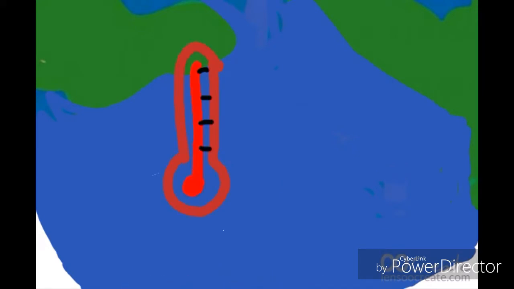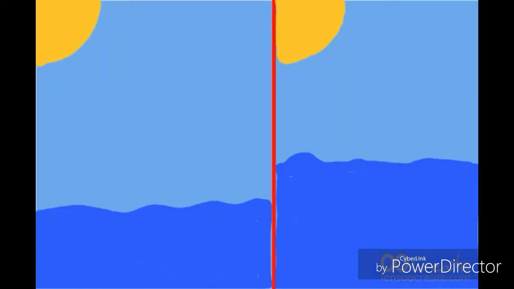Another impact of the ocean absorbing heat from the atmosphere is thermal expansion. Thermal expansion is when the seawater heats up, moving its molecules faster, spreading them apart. This causes the ocean to expand. About 50% of the past century's rise in sea levels is actually due to thermal expansion. Altogether, sea levels have risen 10 to 20 centimeters in the past century alone.